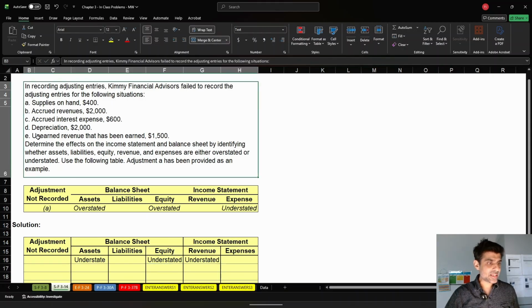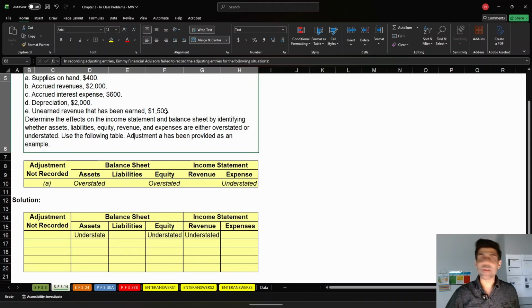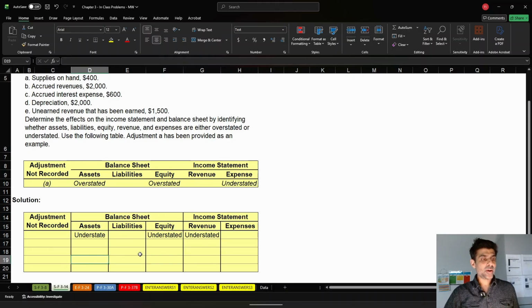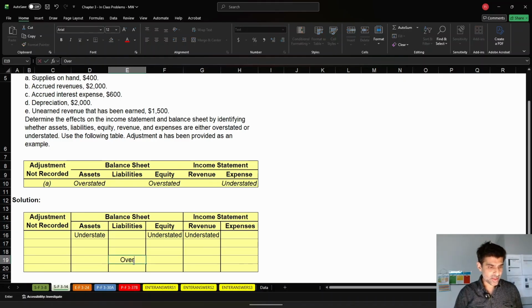Okay, let's do this last one, E. Unearned revenue that has been earned, 1,500. Okay, so what is unearned revenue? It's a liability. So if we don't do this journal entry that actually shows that we earned some of that unearned income, what's that going to do? Is that going to affect our assets at all? No. What about our liabilities? Is it going to be over or understated? Overstated, yes. Overstated.